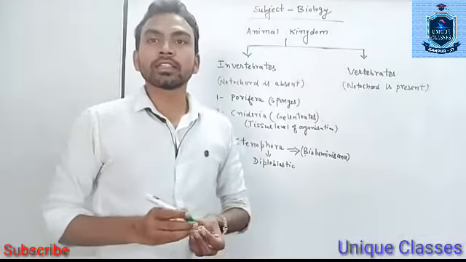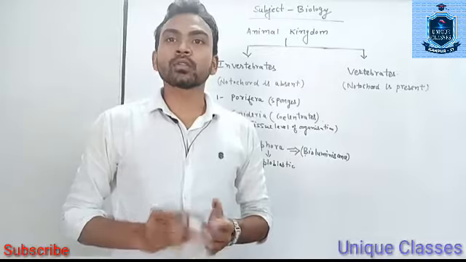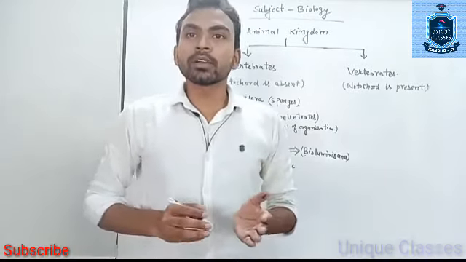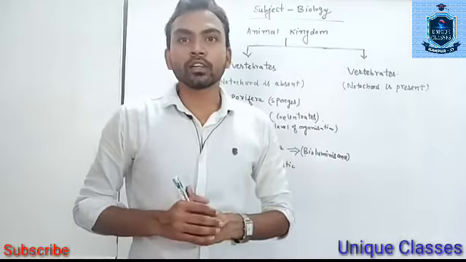Diploblastic means they have two embryonic germ layers, outer ectoderm and inner endoderm.